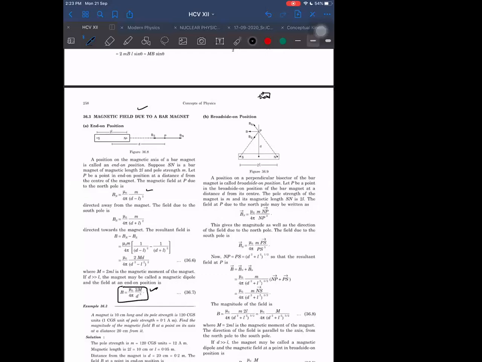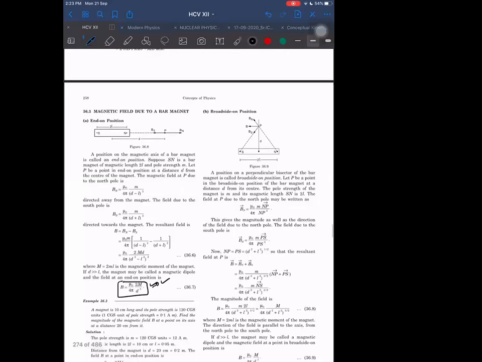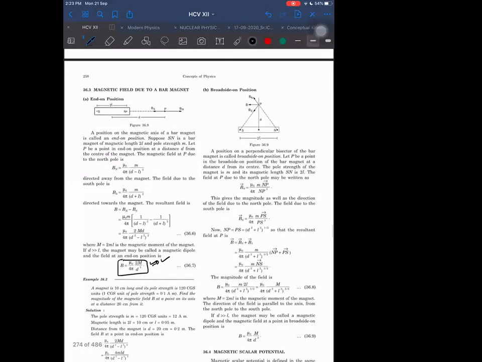So this will be valid. That method is in fact better, because in reality there are no magnetic charges, and we need not assume magnetic charges to prove this formula. The only condition is that d must be very, very large compared to the length. Then only it is valid. Here they are making that assumption also.